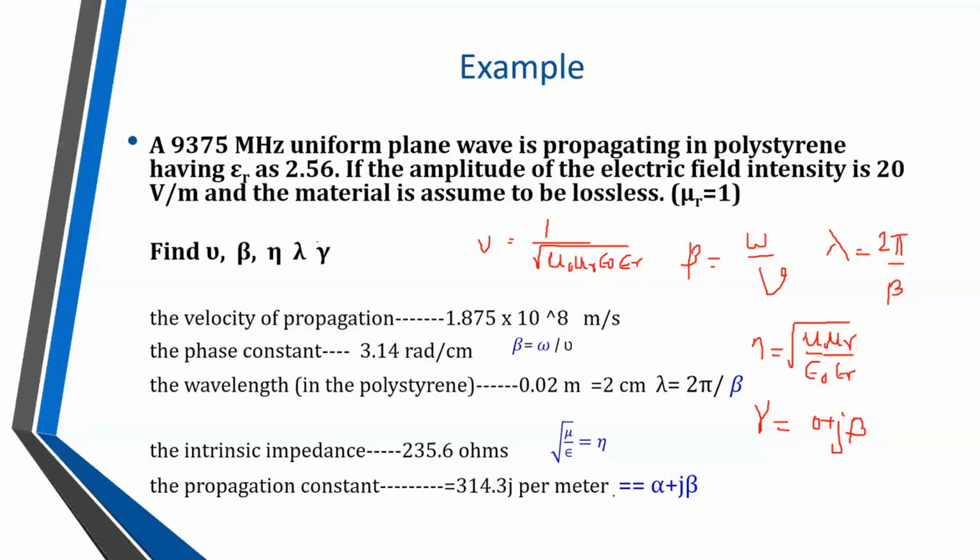So beta is 3.14 radians per centimeter, or 314.3 radians per meter. Right. So gamma is equal to j 314.3, or we can say 314.3 with an angle of 45 degrees per meter.